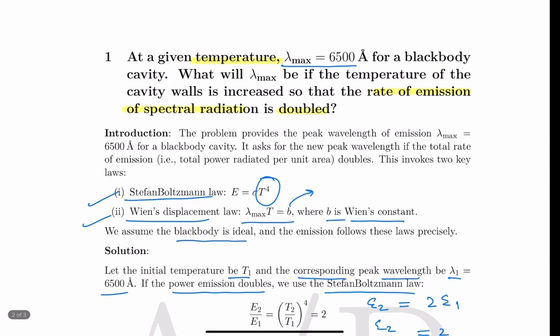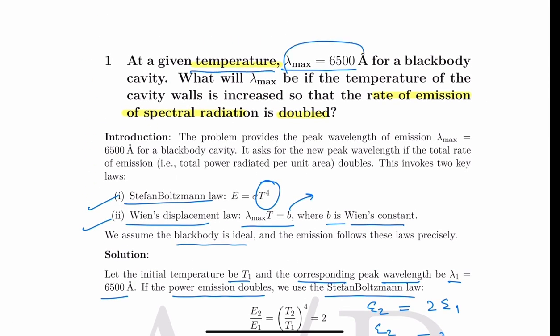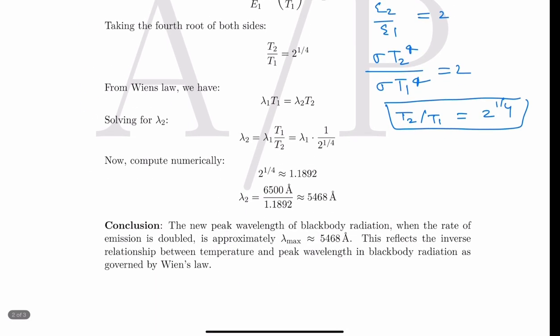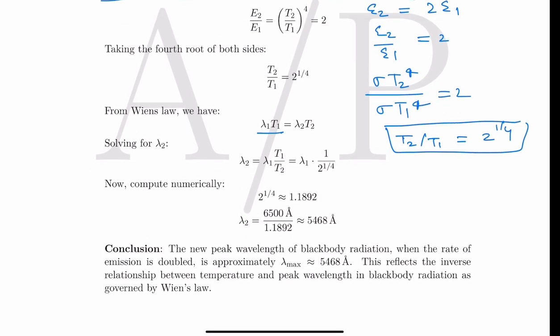Now we have the given temperature and some lambda max, so we know that this is connected by Wien's law. So we could write that lambda 1 T1 is equal to lambda 2 T2. We have lambda 1 at 6500 angstrom, and we have the ratio of T1 and T2, so we could obviously get lambda 2. By using the mathematical manipulation you will get the answer to be 5468 angstrom.